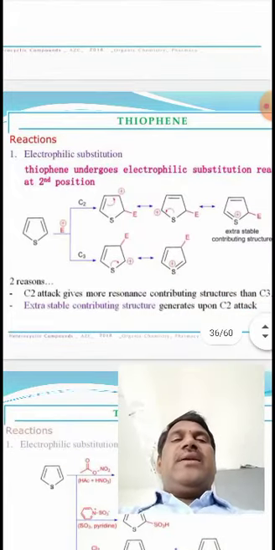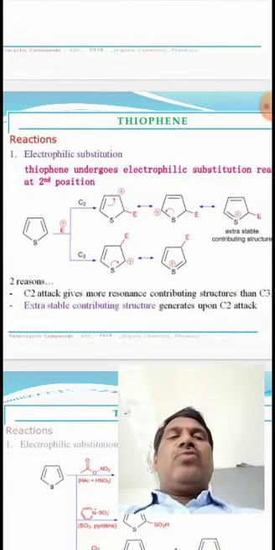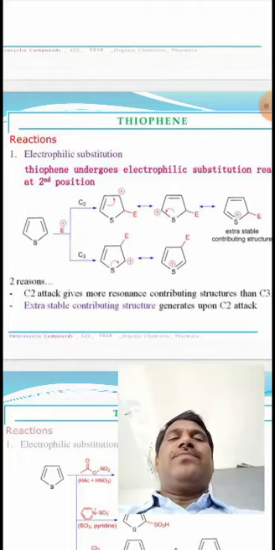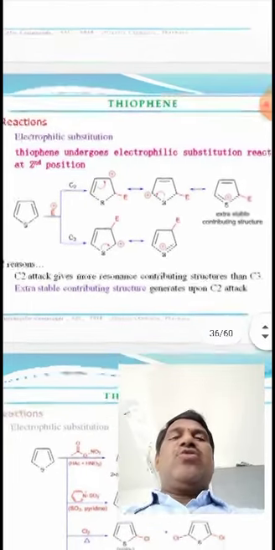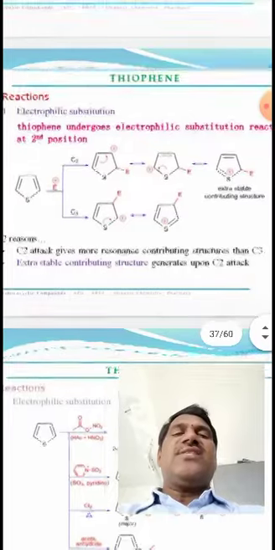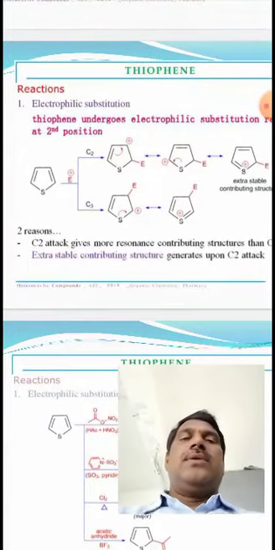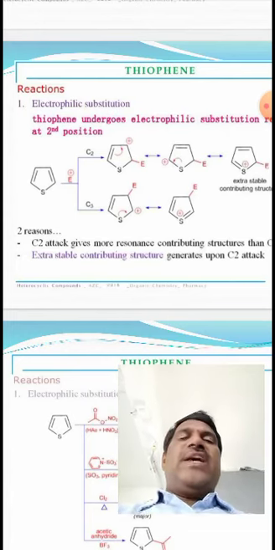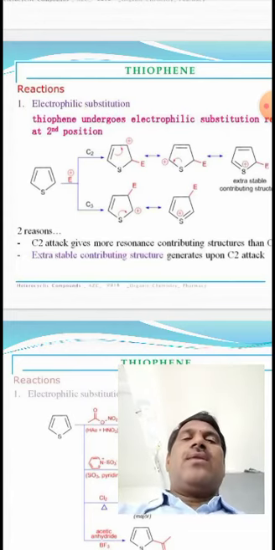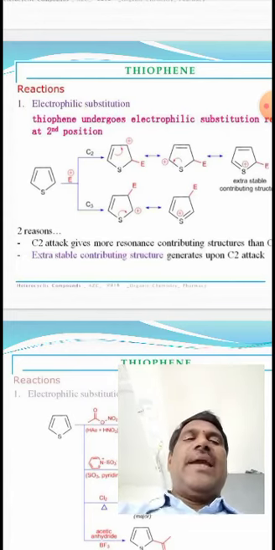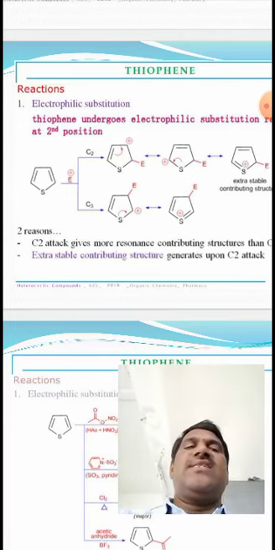Thiophene is an aromatic compound that obeys Huckel's rule, so it undergoes electrophilic substitution reactions like pyrrole and furan. We can recognize two positions mainly: one is C2, another is C3.